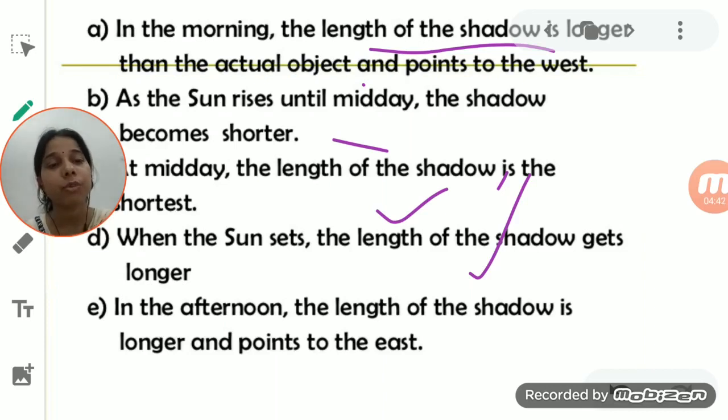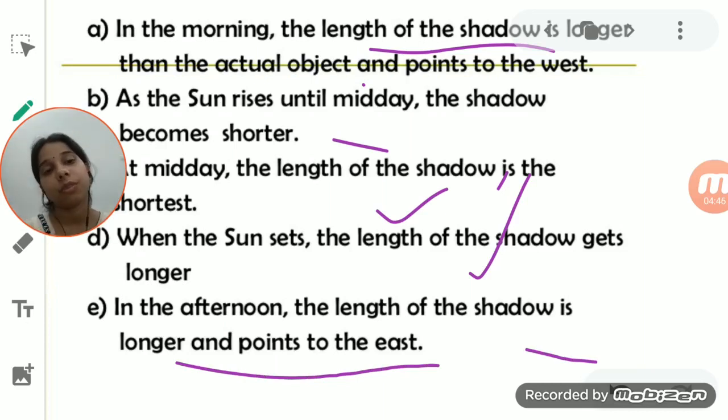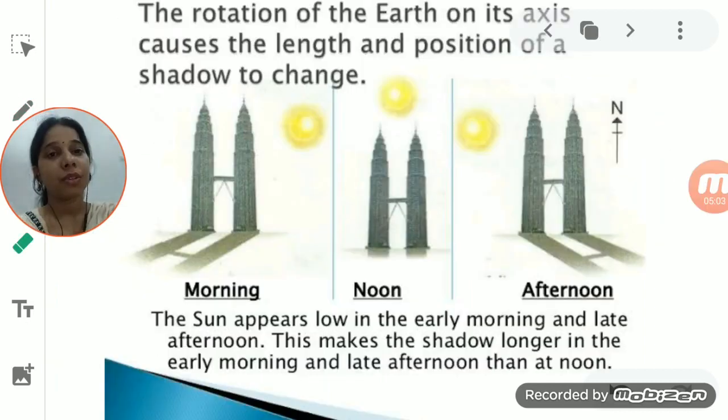So in the afternoon, the length of the shadow is longer and pointed to the east. At midday, the length of the shadow is comparatively shorter as compared to when the sun rises or the sun sets. So you can see here, student, the rotation of the earth on its axis causes the change in the length and position of the shadow.